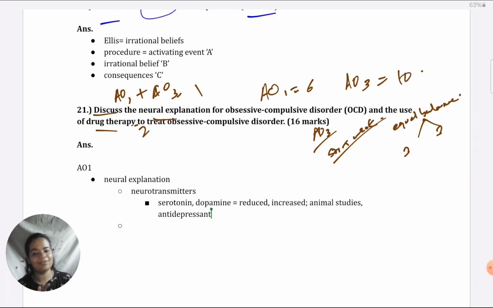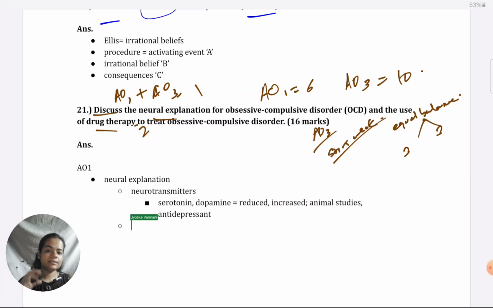No, I'm still talking about neural explanation. These type of studies which show that antidepressants bring about improvement in symptoms are indirectly supporting neural explanation because they're showing the role of serotonin in OCD. That's why. So that's one, neurotransmitters.